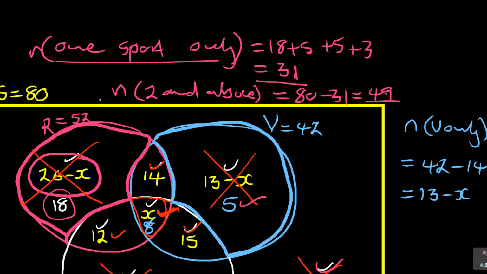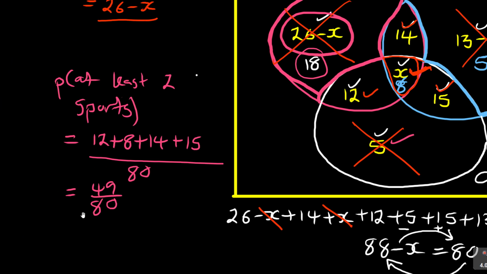See? Now the probability, P of at least 2, will be equal to the number of 2 and above, which is 49, over the sample space, which is 80. It comes back to the answer that we got, which is 49 over 80.